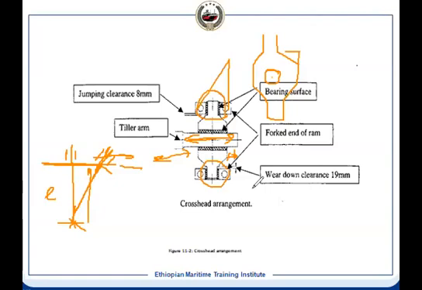Yeah. So there will be a clearance, like the bearing clearance you have. Here also there will be a clearance. This is not an interference fit. There will be slight clearance so that it can move, because there will be relative motion. At this point, this relative motion will be in this direction, whereas when it is coming back, relative motion will be in this direction. So there will be a clearance provided.